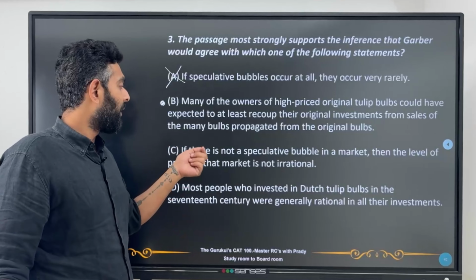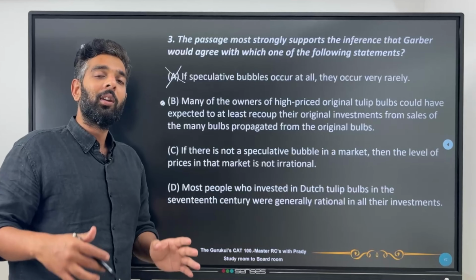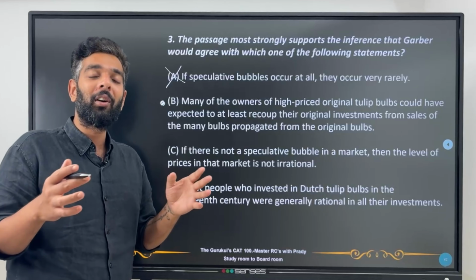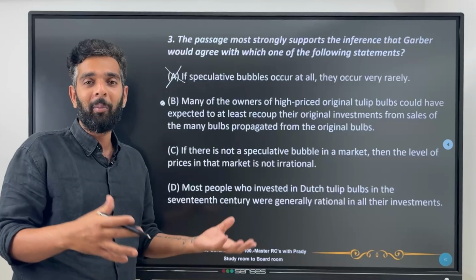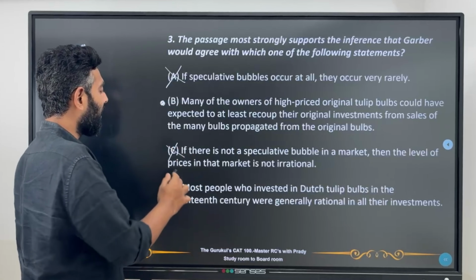Now look at C. If there's not a speculative bubble in the market, then the level of price in the market is not irrational. Now, the level of price in the market being irrational or not, and the presence of a speculative bubble, the correlation between them has not been spoken about in the passage very clearly. So we can remove this.